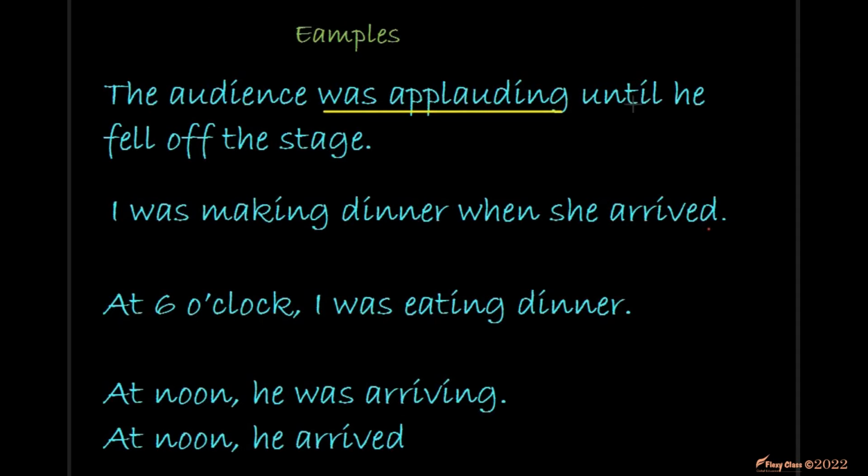This is the first action, and we have another action which is he fell off the stage. This one, fell off, the verb here is in the simple past, fall, fell. The second example, I was making dinner when she arrived. So what were you doing when she arrived?